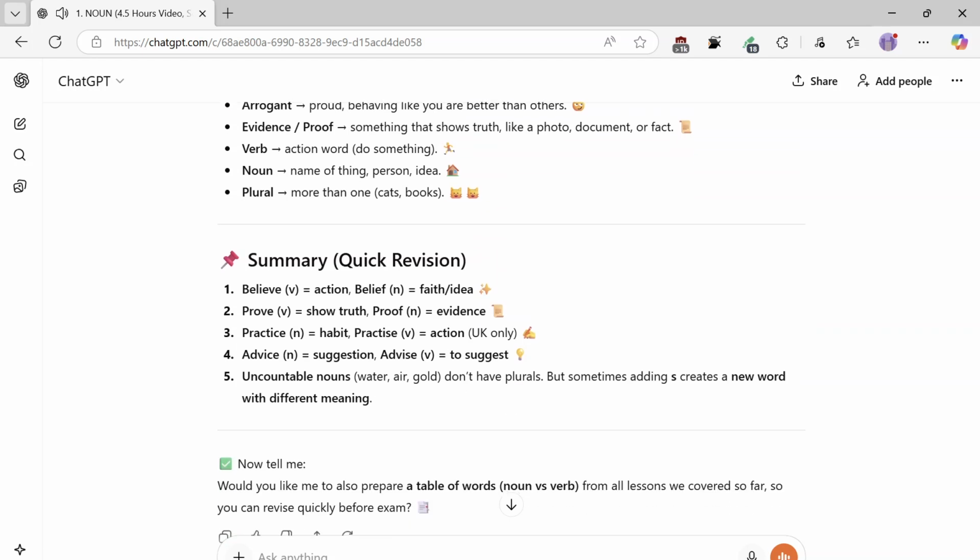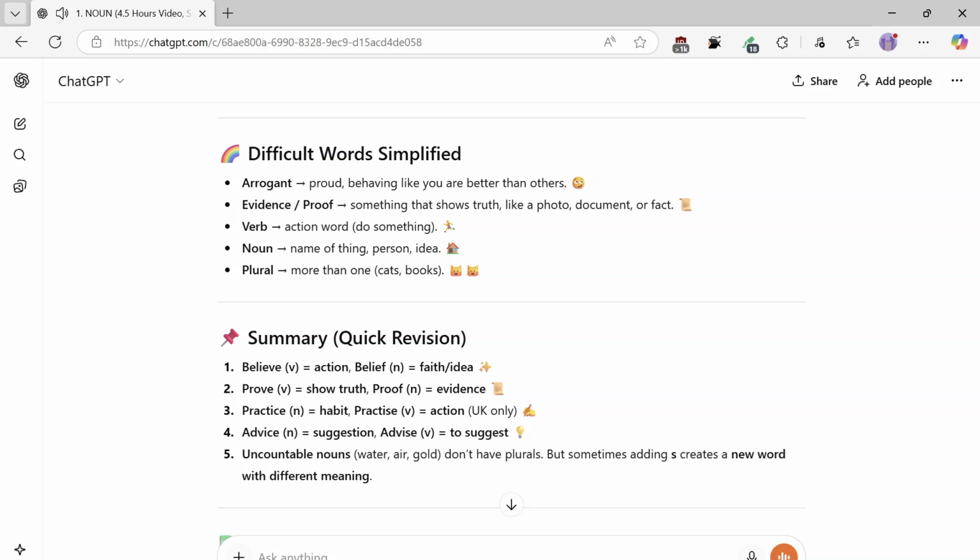Summary, quick revision. 1. Believe, V equals action; belief, N equals idea. 2. Prove, V equals show truth; proof, N equals evidence. 3. Practice, N equals habit; practice, V equals action, UK only. 4. Advice and suggestion: advise, V equals to suggest. 5. Uncountable nouns: water, air, gold don't have plurals, but sometimes adding S creates a new word with a different meaning.